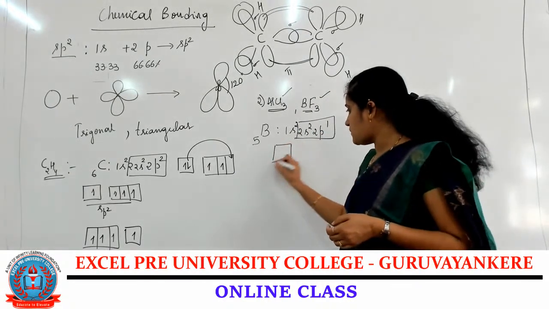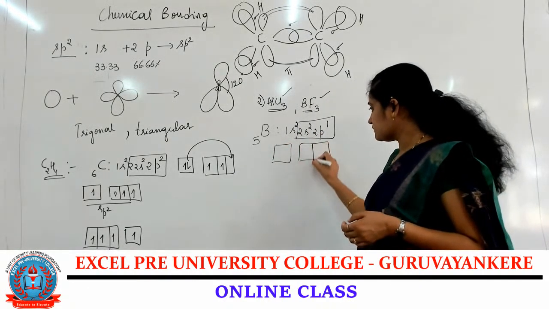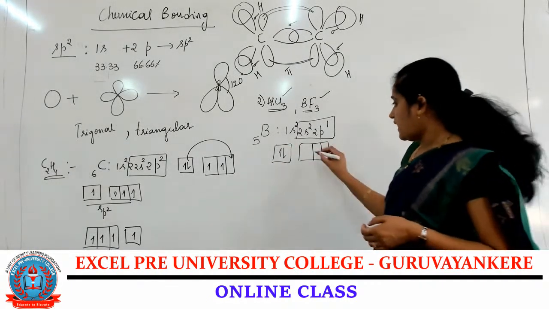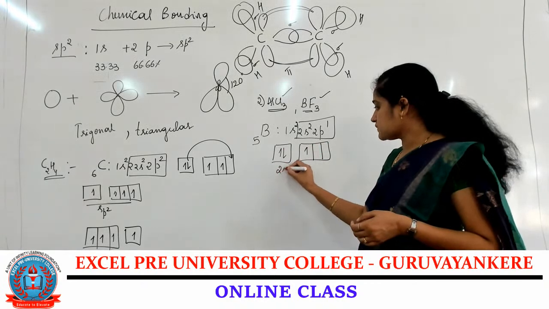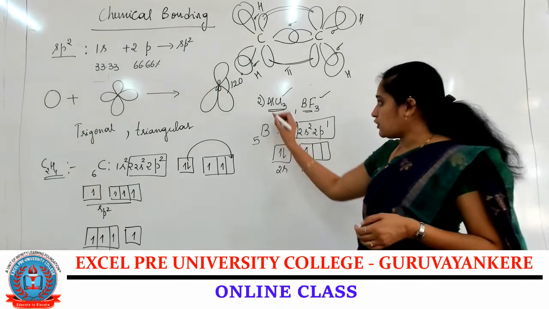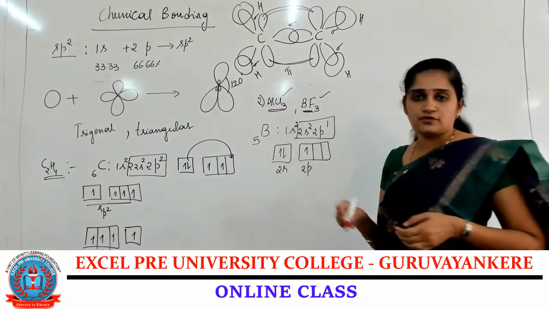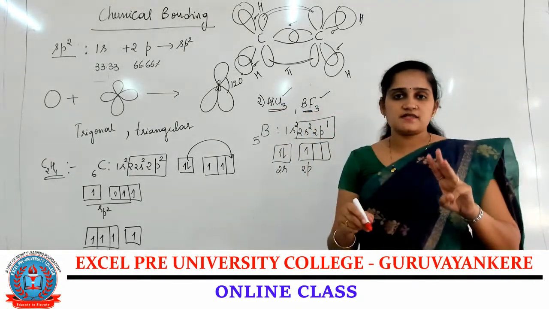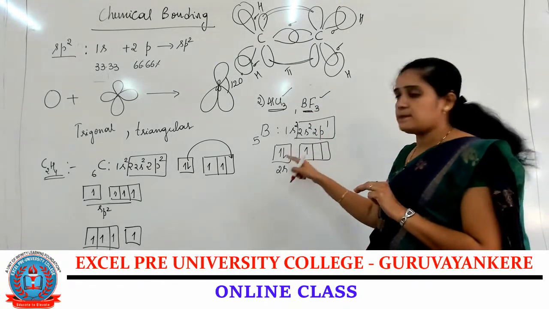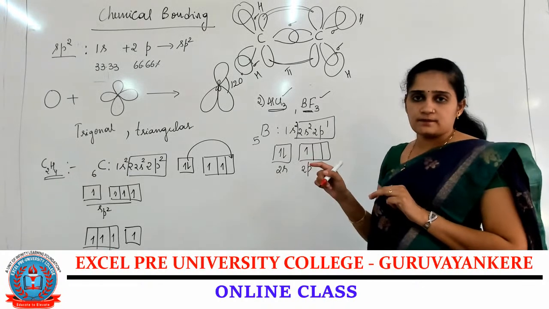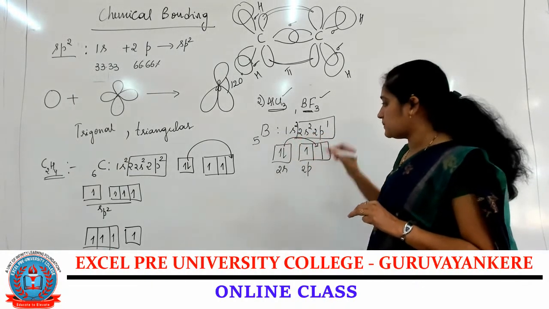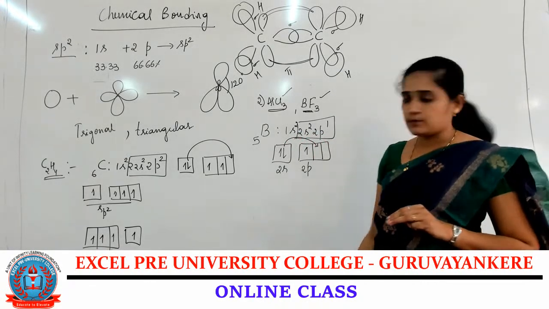If we write the box diagram, 2 electrons in the 2s orbital and 1 electron in the 2p orbital. For the formation of BF3, 3 fluorine atoms are required, so 3 unpaired electrons should be present in the boron atom. So the excitation of the electron takes place from the 2s orbital into the 2p orbital.